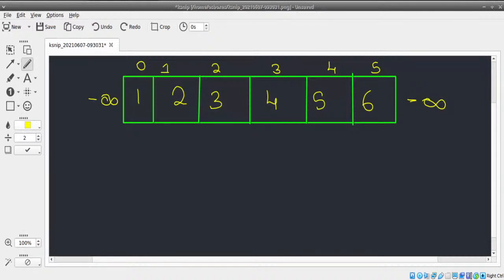We're going to have two values. One is called left, another is called right. Now remember this much. The left value will initially be 0. The right value will initially be at the last index.